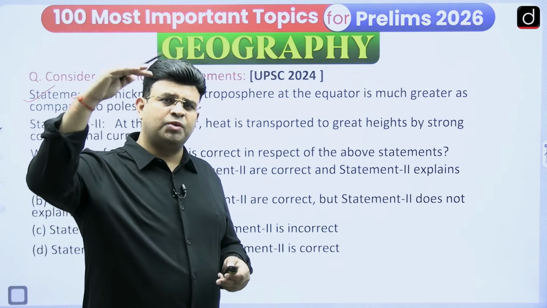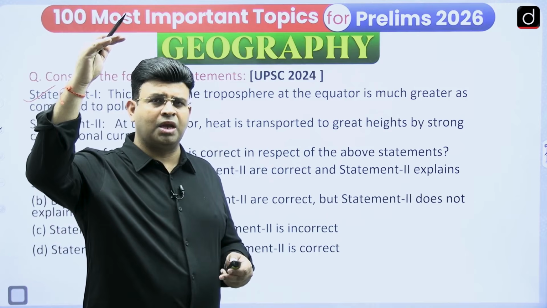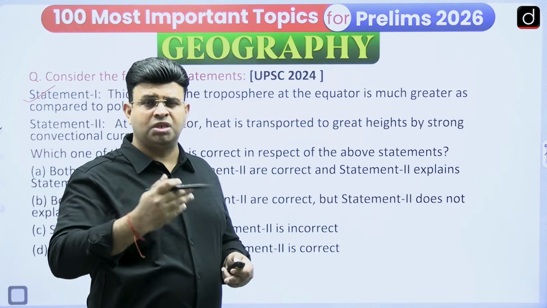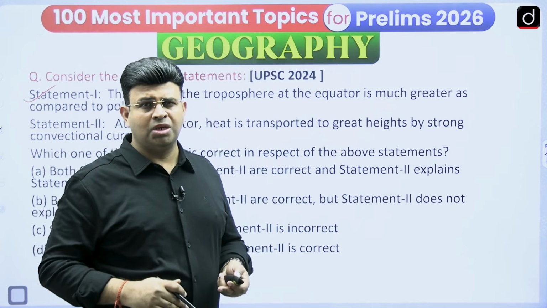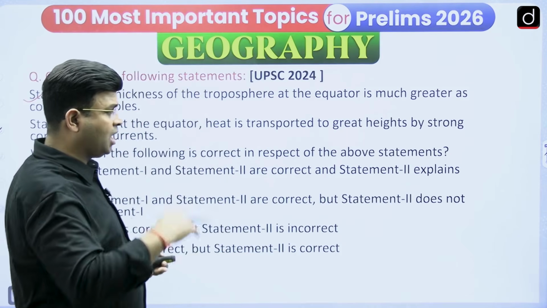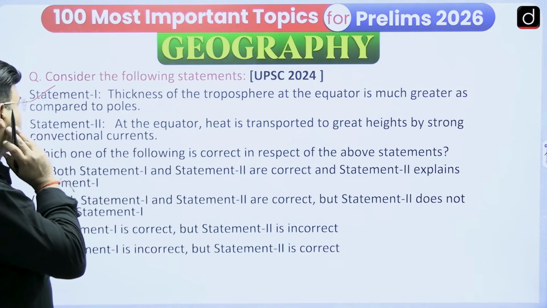Due to upward convection, it goes up to, on an average, 16 to 18 kilometer height. And at the poles, there is no convection. It is a very cold region, and there an 8 to 10 kilometer troposphere exists. So we can say that the troposphere is much higher at the equator. So the thickness of the troposphere at the equator is much greater as compared to the poles.